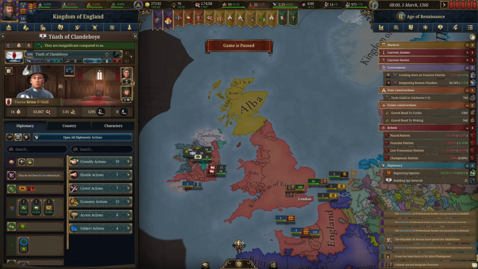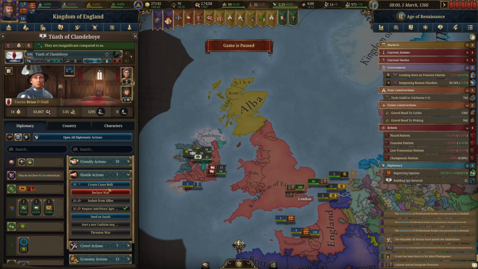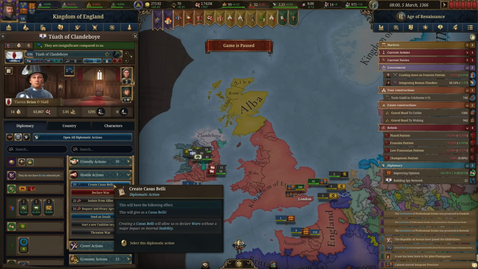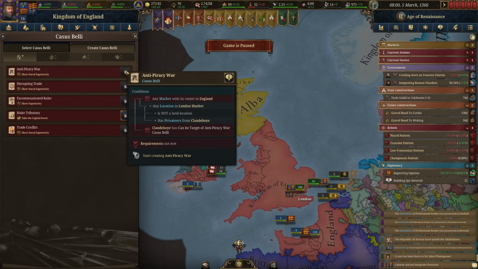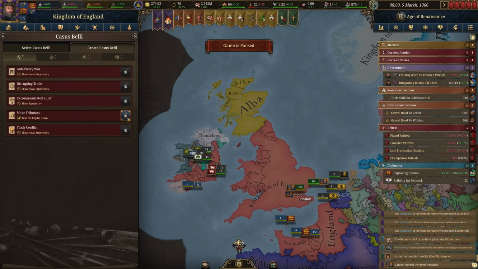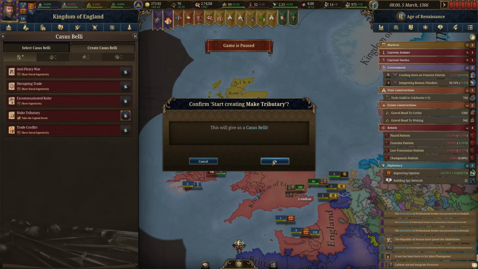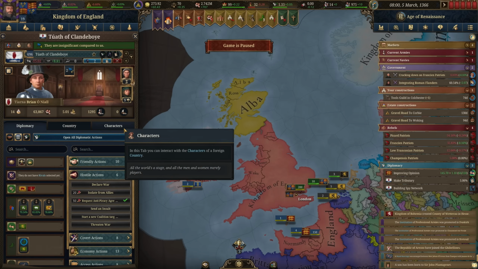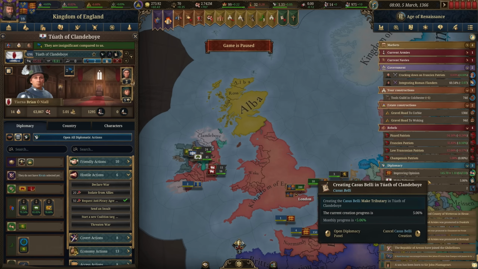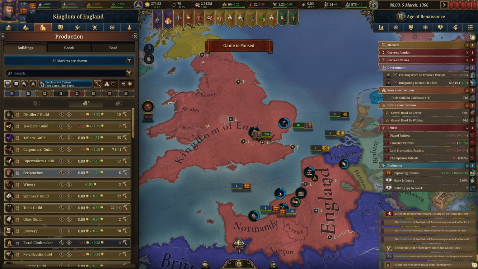Yeah, just so I don't forget, I might end up starting playing and forgetting that we need to do this. This is actually in the hostile action, so we want to create a Casus Belli. You can see that's going to cost us 20 from our spy network. And there's only one option that is currently applicable. We can't do any of these. We can only do the make a tributary. Well, I guess the point here is just to be able to declare war. So we'll get that started, and it's going to take us a while. We're at 5.06%. That's why I wanted to make sure we got that started, since it takes time.